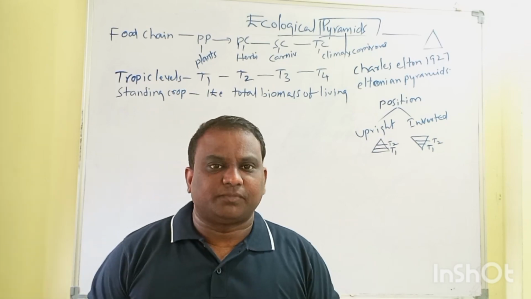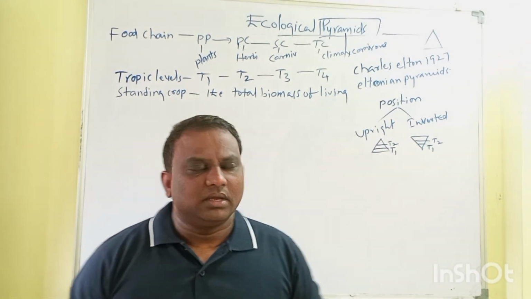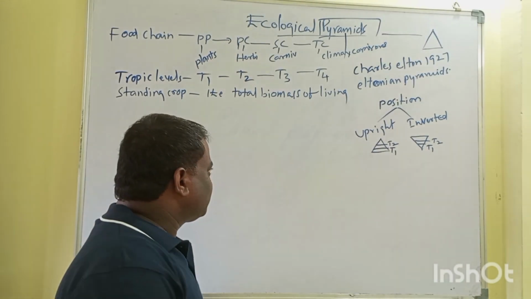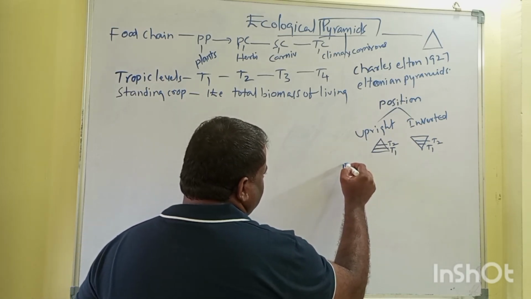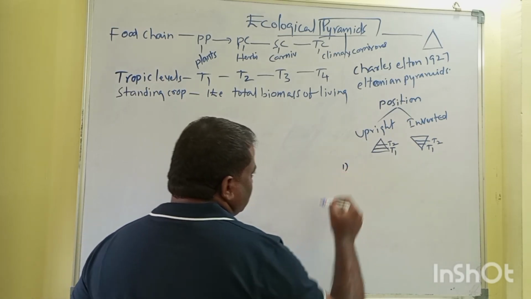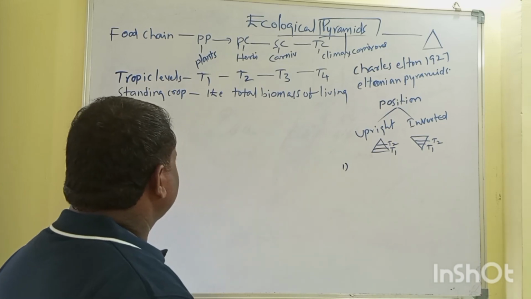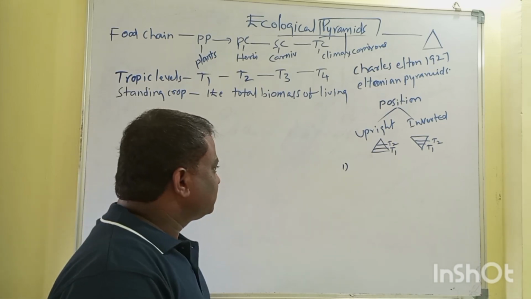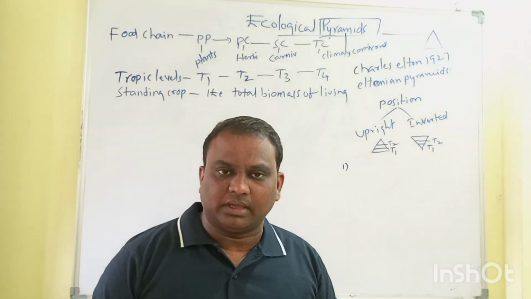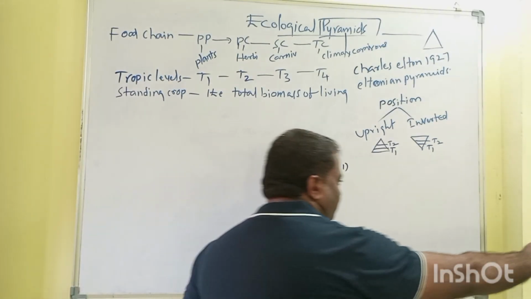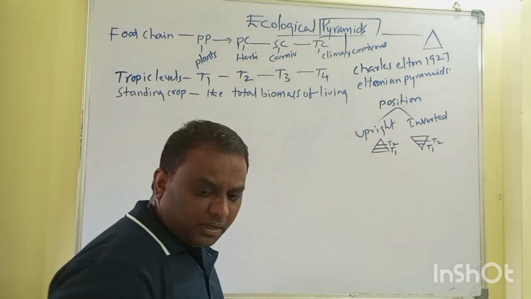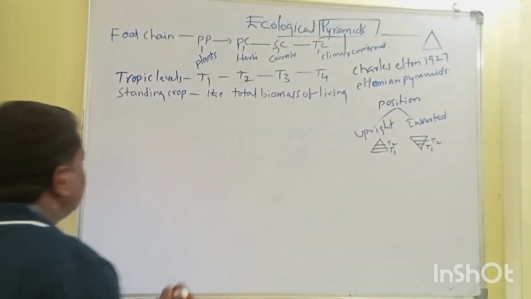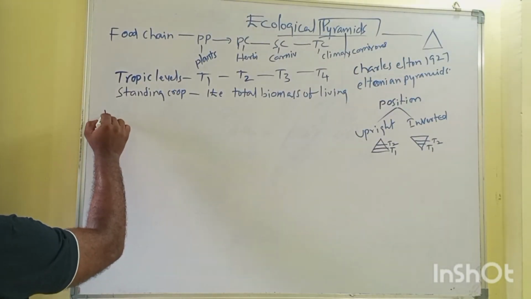There are three types of pyramids, which were explained by Charles Elton. What are the three types of pyramids? One is pyramids of number, pyramids of biomass, and pyramids of energy.